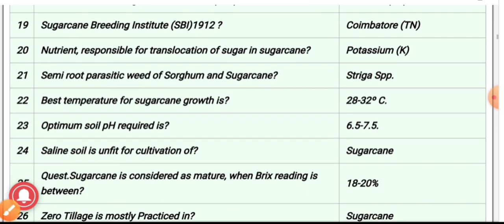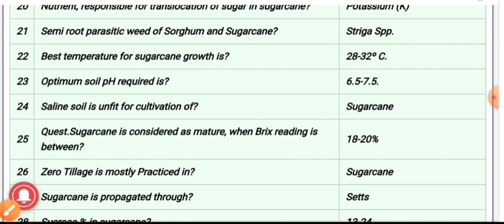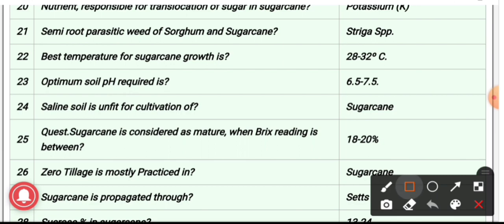21st question, the semi-root parasitic weed of sugarcane and sorghum. The answer is Striga species. It is the semi-root parasite which is associated with sorghum as well as sugarcane. And this Striga is also known as witch weed.